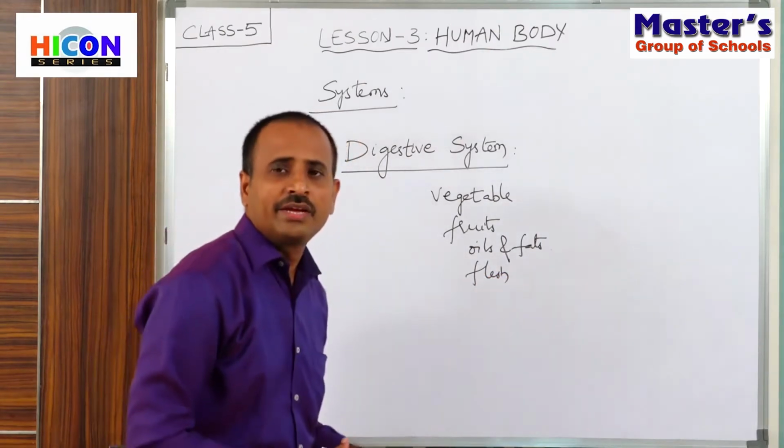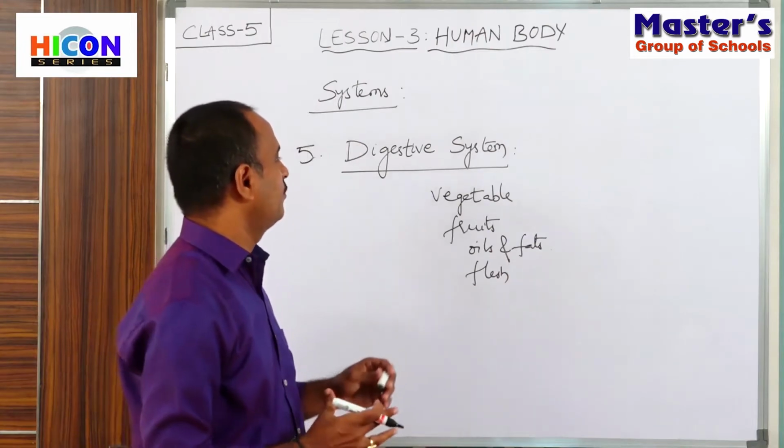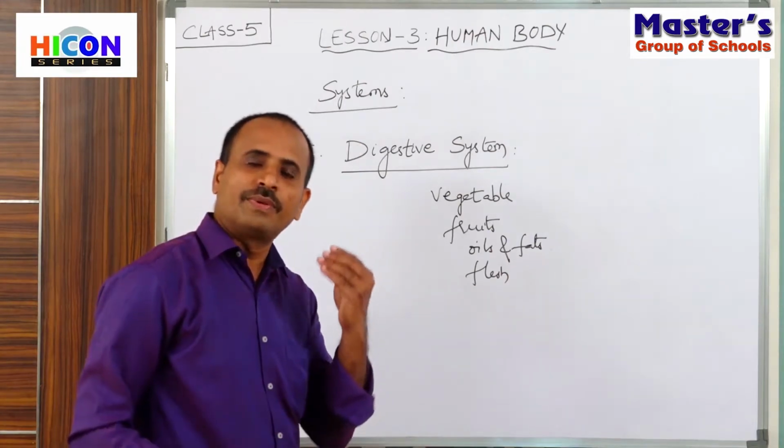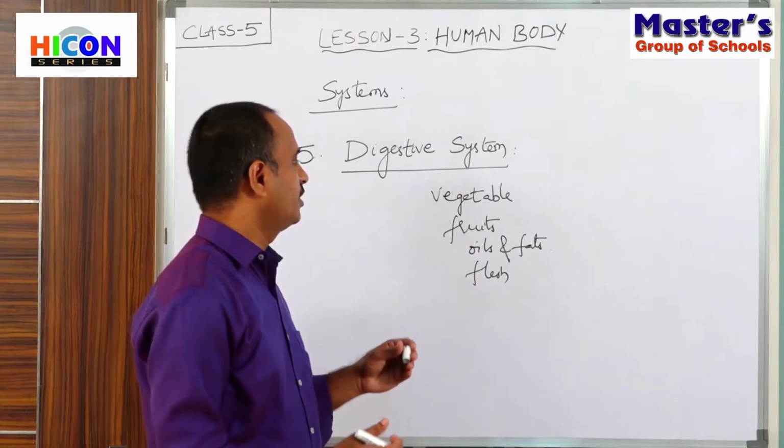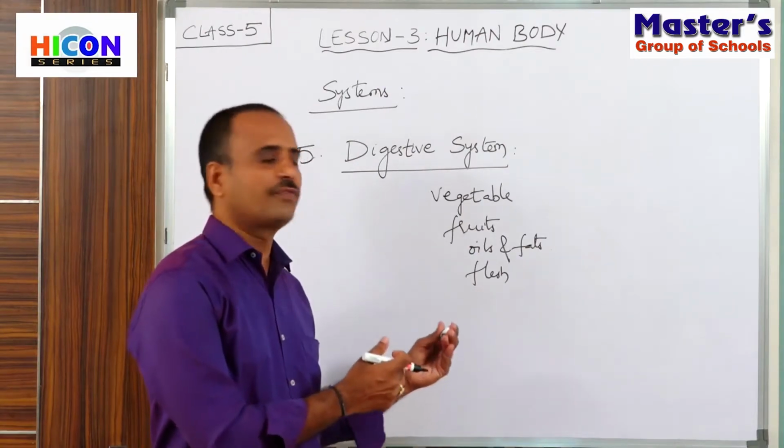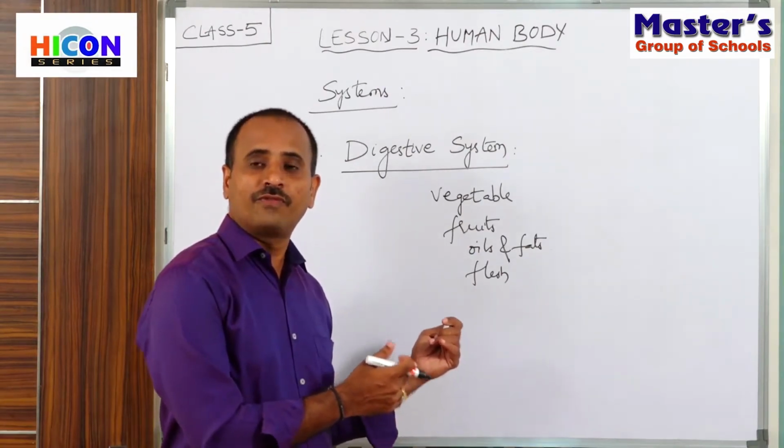Every day we eat different types of food items. Examples: vegetables, fruits, oils, fats, milk, and also flesh, eggs.